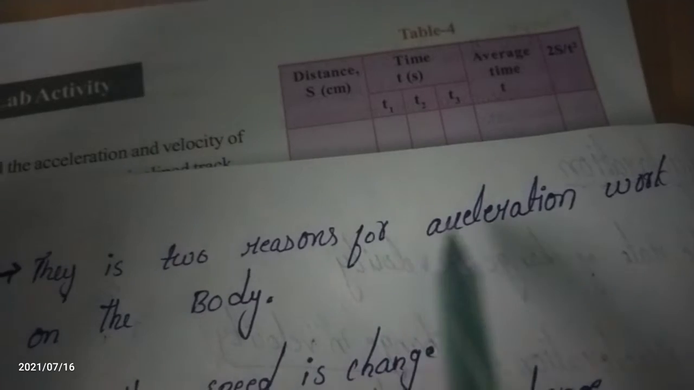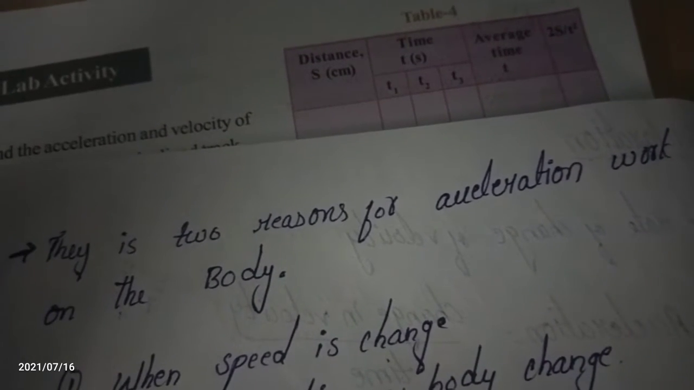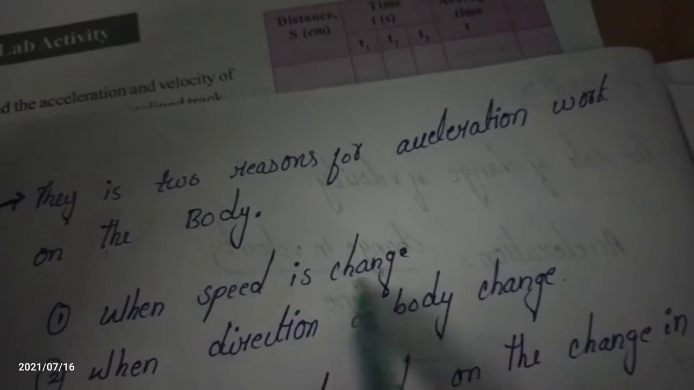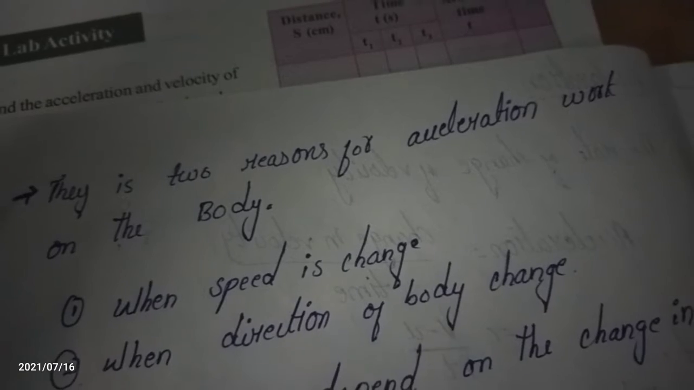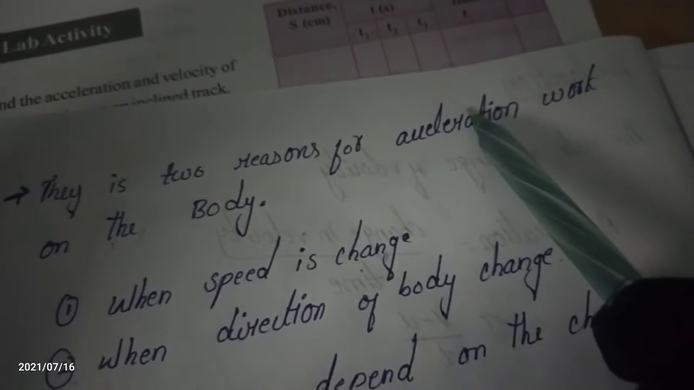There are two reasons for acceleration work on the body. Acceleration work on the body, acceleration work होने के लिए two reasons हैं. When? When the speed is changed, when the body changes its speed, either decreasing or increasing, then the acceleration works on the body.